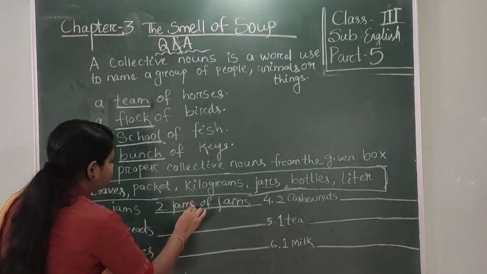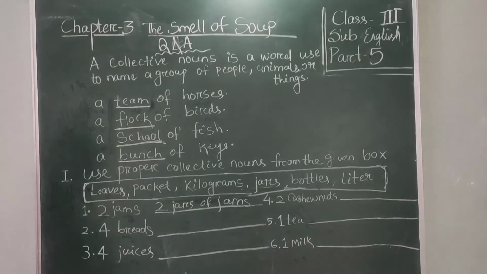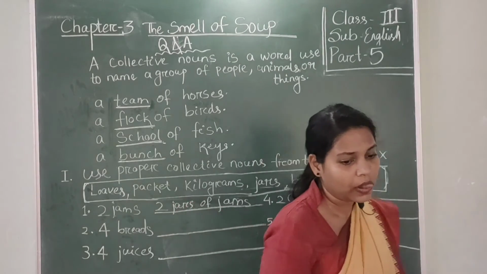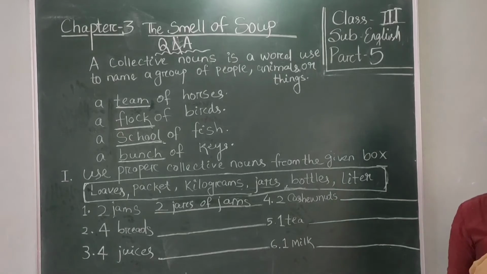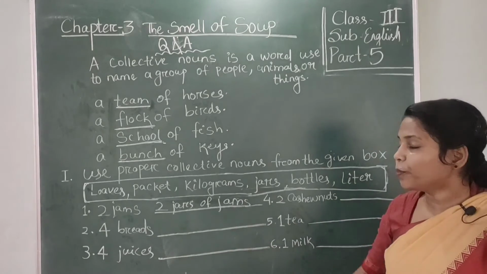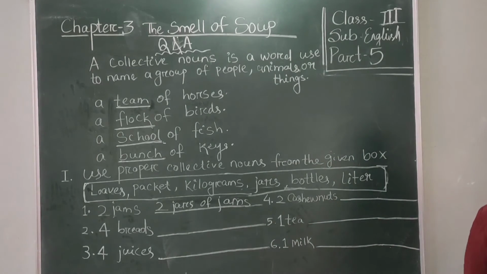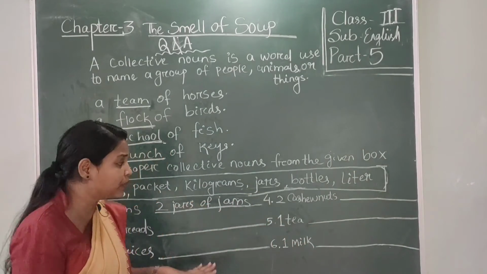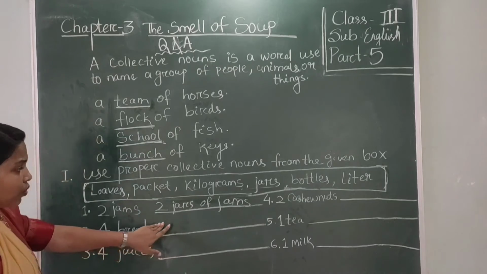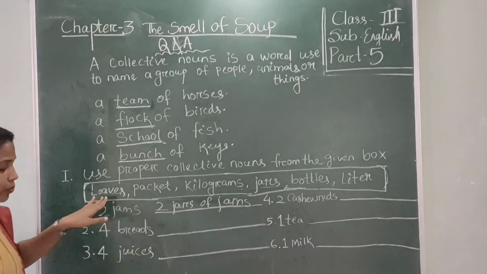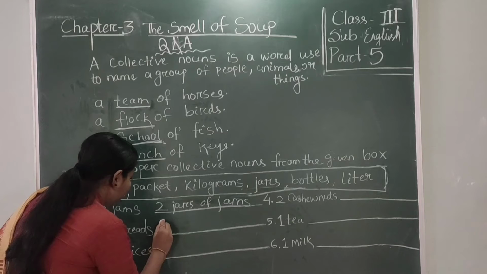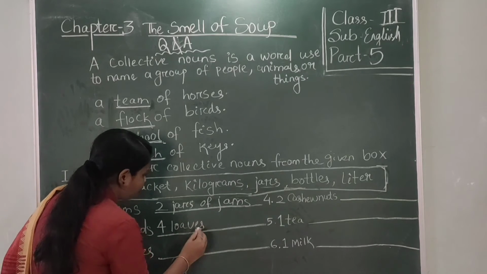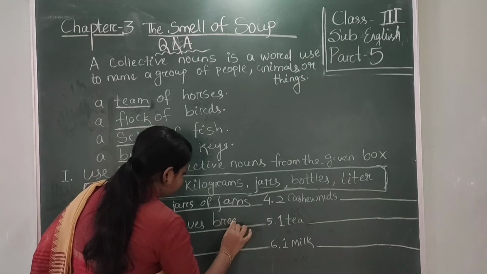Now look at number 2. 4 breads. So students, which collective noun is suitable for bread? Do you know? Yes, loaves. 4 loaves of bread.